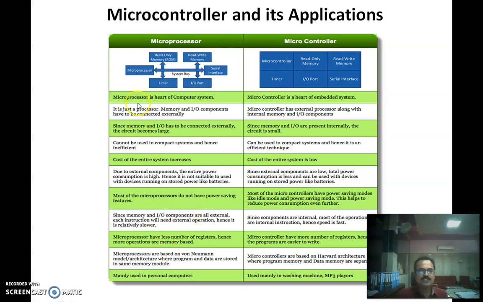So as far as the difference is concerned, the microprocessor is the heart of a computer system, and the microcontroller is the heart of an embedded system. Mostly the microcontroller is used for dedicated applications. A microprocessor is just a processor. Memory and IO components have to be connected externally, whereas they are available in limited amount on your microcontroller. A microprocessor cannot be used in a compact system and hence is inefficient, whereas a microcontroller is mostly used in compact systems for efficient use.